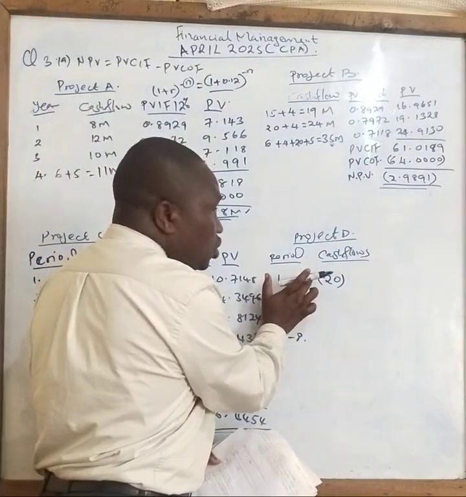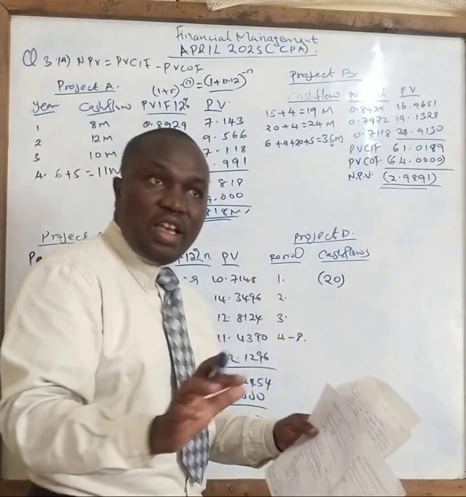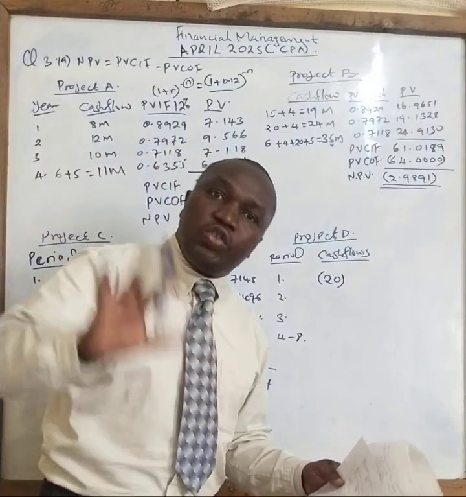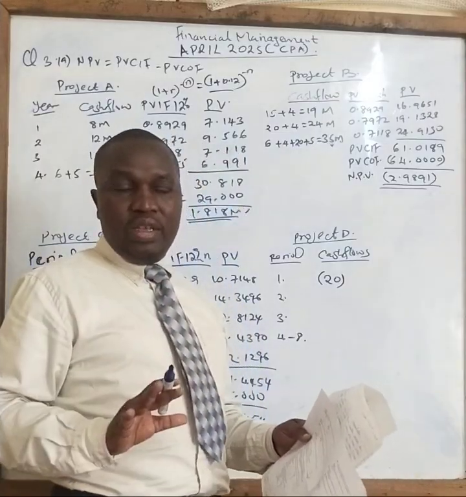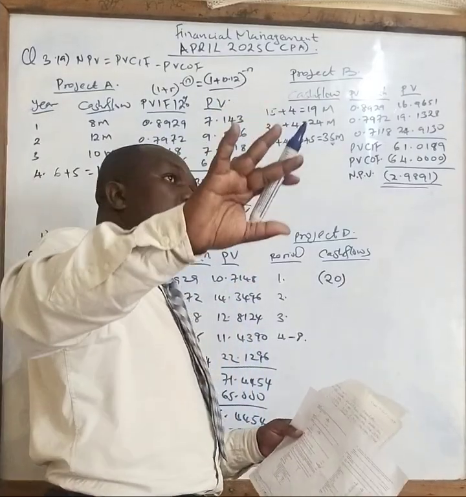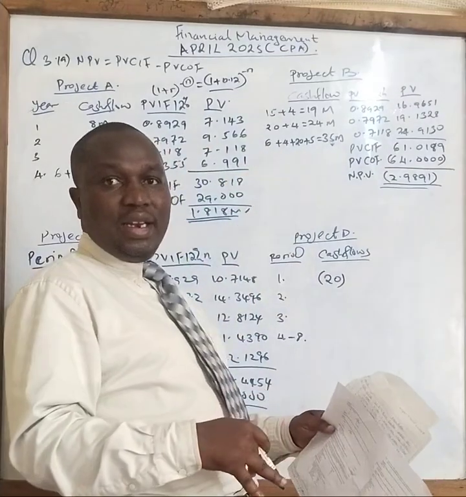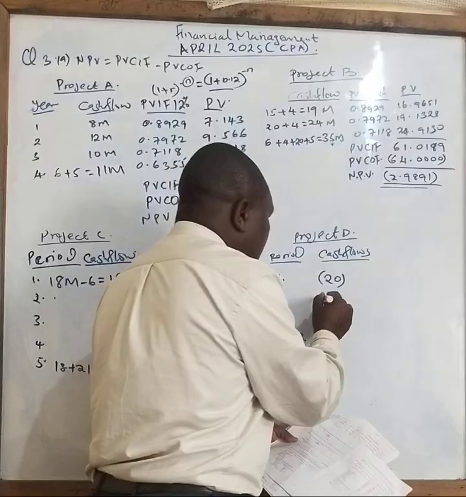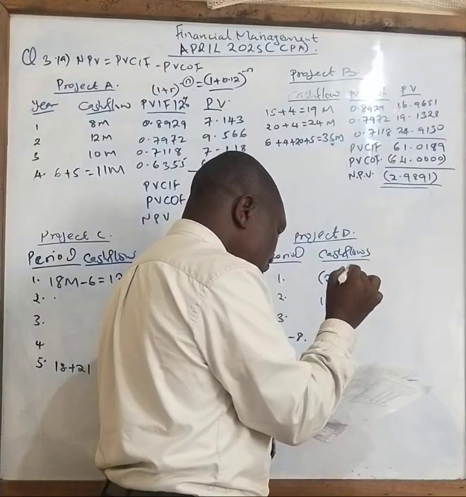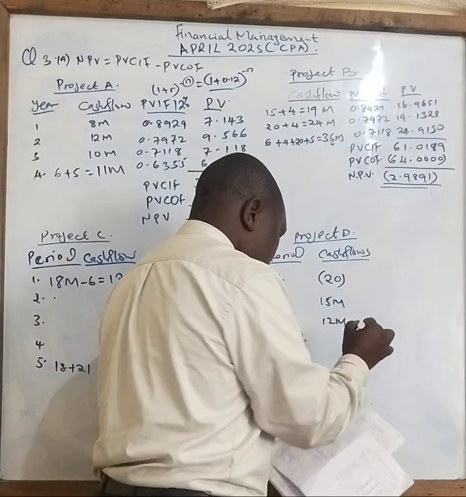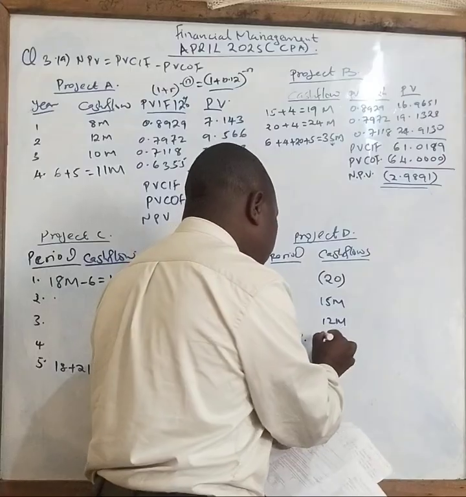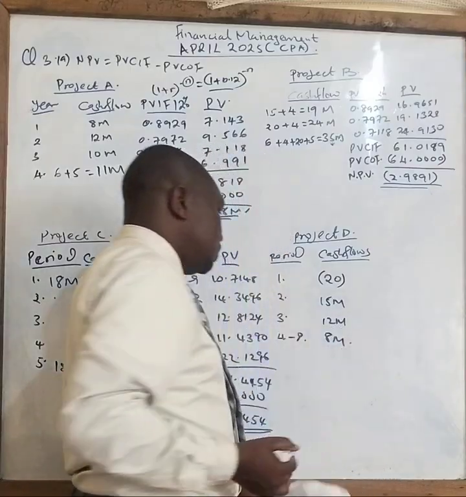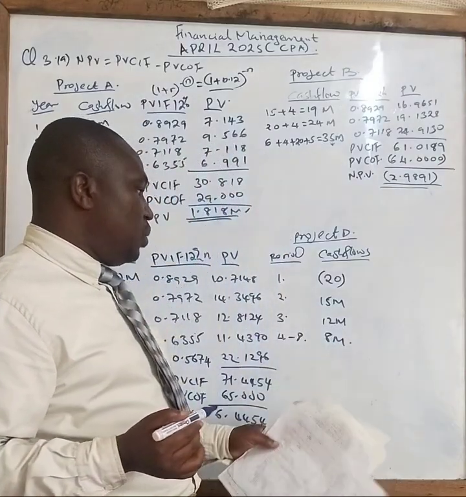But this one that was introduced in the first year will be acting like a loss made by the organization. Yes, it is money that has been taken out, but it's like a loss for our calculation in this case. So it will be like this. For year 2, it will be 15 million. Year 3 will be 12 million. And year 4 to 8 will be 8 million. Correct? You can see how it is now.